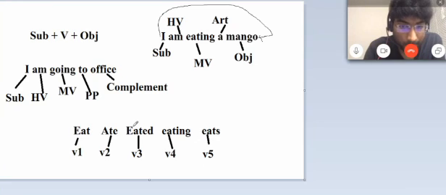The form of verb is simple for all verbs. One sentence doesn't always have only an object; it can have complement and object, both. And one more thing: it is a helping verb, but sometimes it is also a main verb.